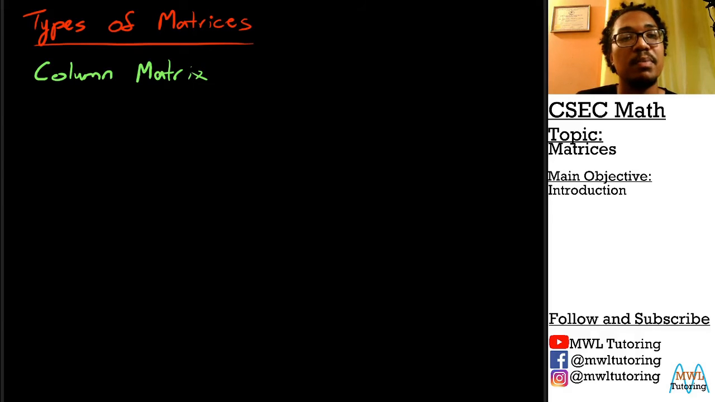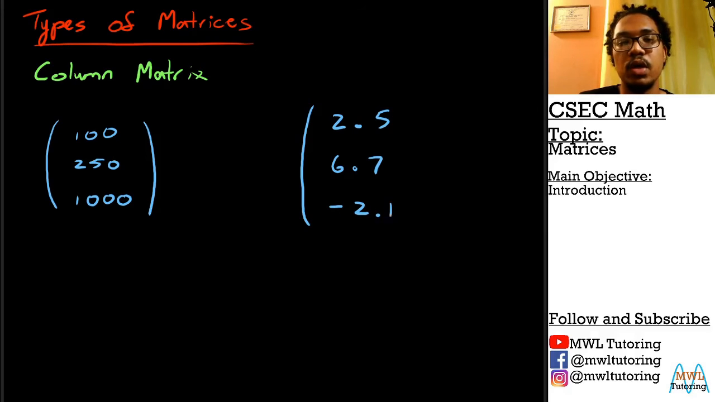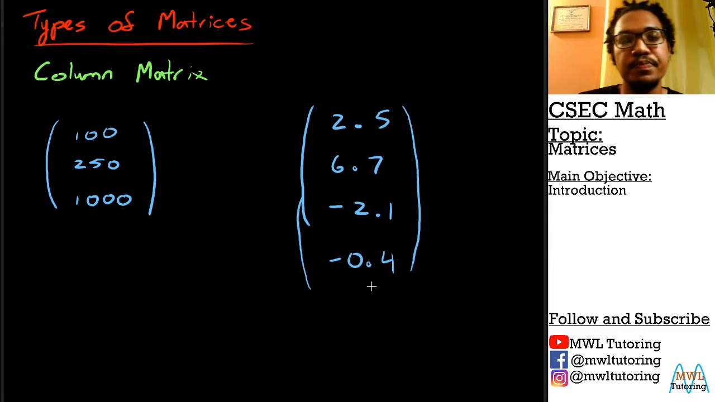So let's draw out some examples and see, right? So here's the first example. Let's do some bigger numbers. Let's do like 100, 250, and 1000. There's some bigger numbers. And then let's do another one over here now. Let's do some decimals. 2.5, 6.7, negative 2.1, and negative 0.4. So here's our second matrix here.